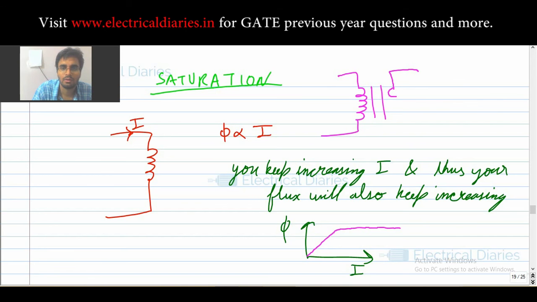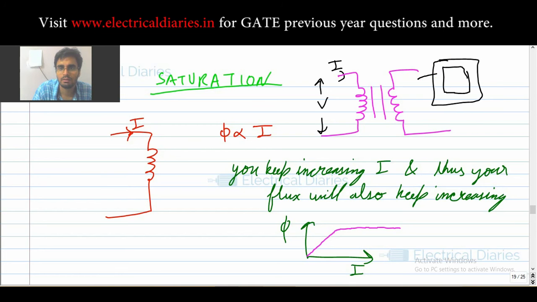In a transformer, you apply power on the primary side. This is the electrical energy, and this is a magnetic path, that is the core. The winding is here and the secondary winding, let us say, here. You supply current to this winding, and this electrical energy is converted to magnetic energy, and it travels through this core, and then the flux links with the secondary winding, and then the EMF is produced by this winding.